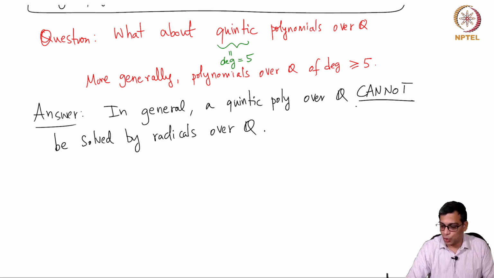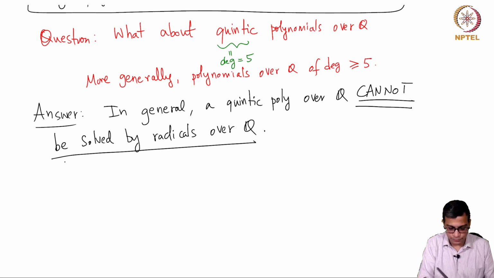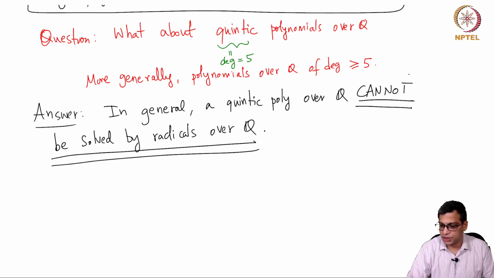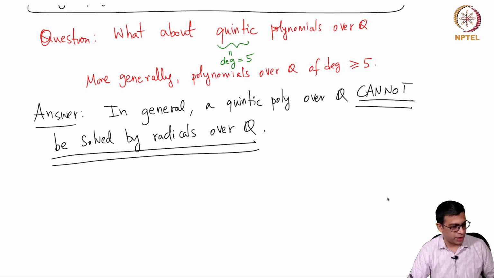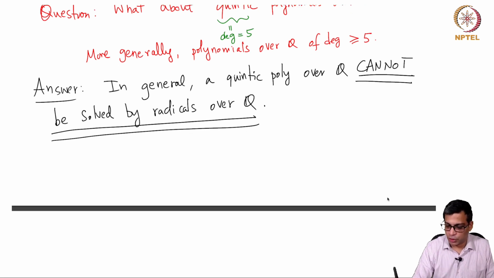Okay, so this is a new kind of theorem. To establish that it cannot be solved, it is important to find a conceptual reason why you cannot do this. Just because you tried 1,000 methods and they didn't work doesn't mean that you cannot do it. So this is very different from what happened for degree 2, 3 and 4. So you cannot do this, and it was done just before Galois by Abel.